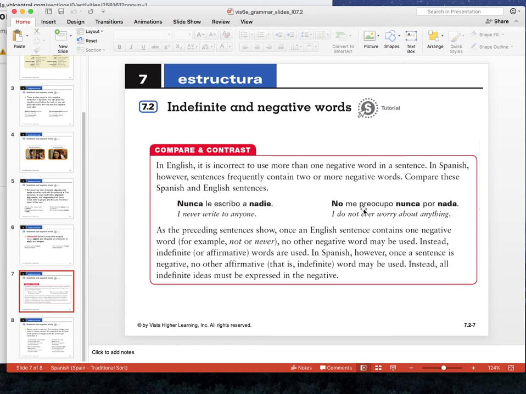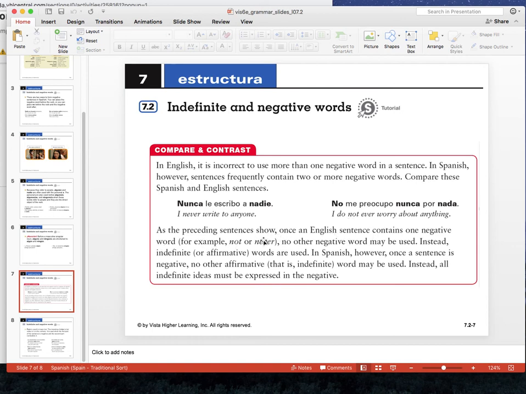No me preocupo nunca por nada. So here we see there's a bunch, right? So in English you say I don't ever worry about anything, right? But people again would say I don't never worry about nothing, right? So people do say it, but again it's not formal, right?